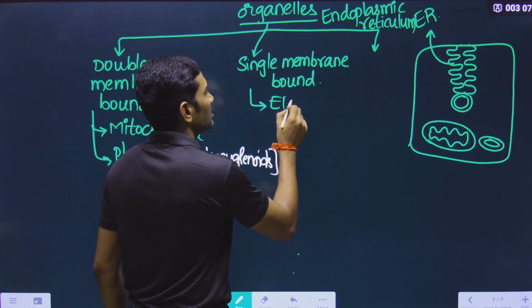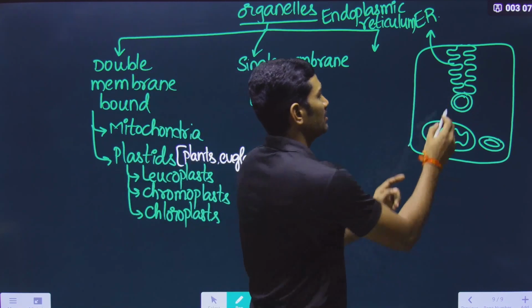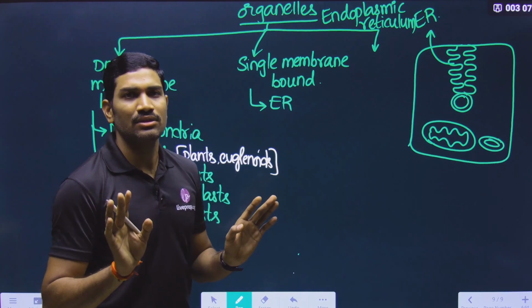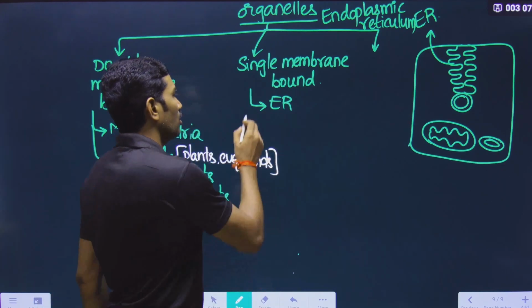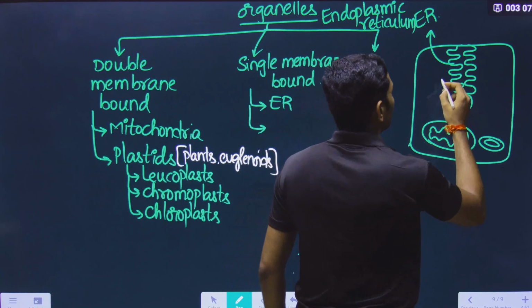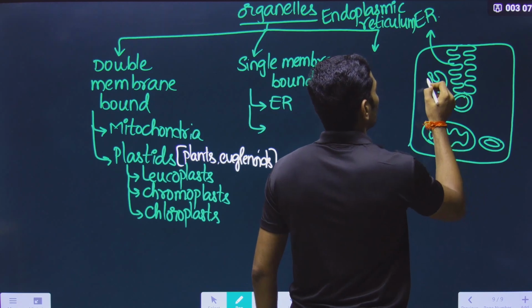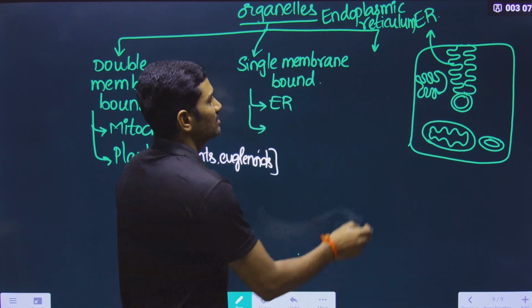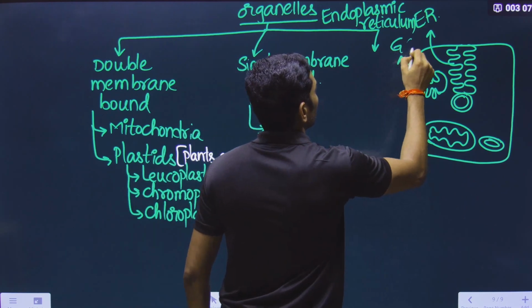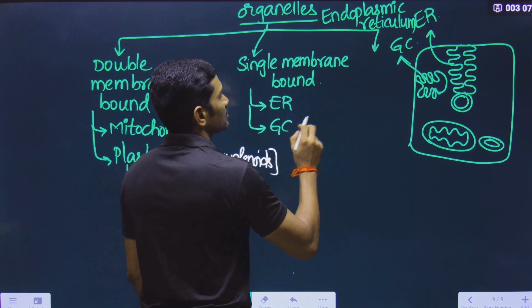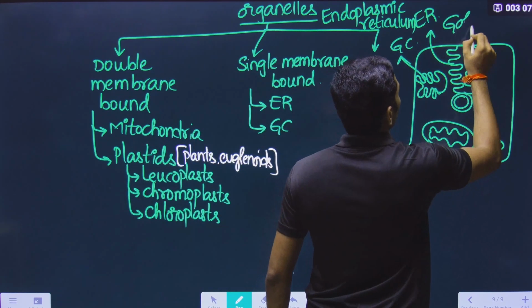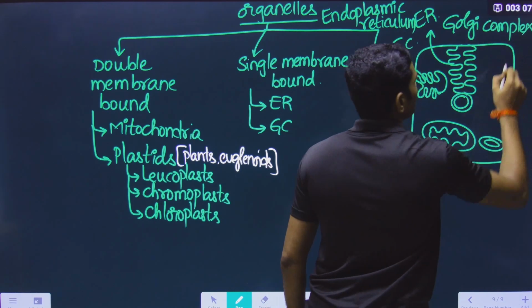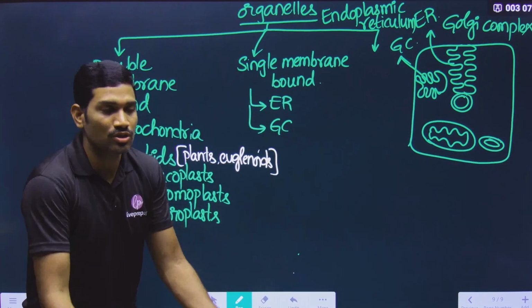So endoplasmic reticulum is having only a single membrane. This is completely a continuous one. It is a single membrane. That's it. So it is a single membrane bound organelle. Not only this, there are some other organelles called Golgi complex. In this way they are present, and this is called Golgi complex, or Golgi bodies also you can say.